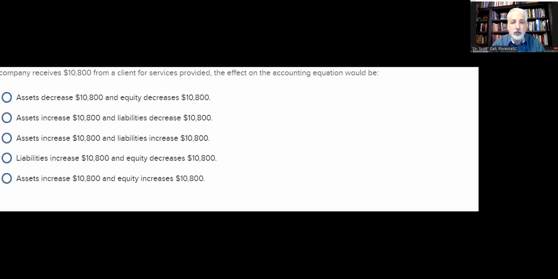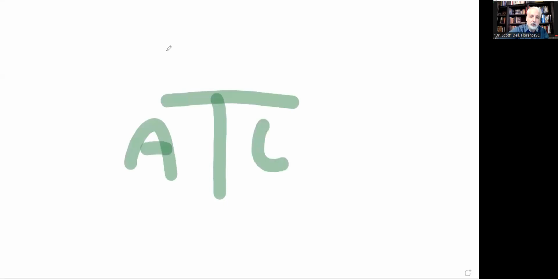Let's go on to question number 2. If a company receives $10,800 from a client for services provided, the effect on the accounting equation, let's see what happens. And I'm going to actually go ahead and take a look at the whiteboard. So we're going to take a look at how that works. So I'm going to go ahead and share a whiteboard, and we're going to draw on this whiteboard our famous T account: assets, liabilities, equity.